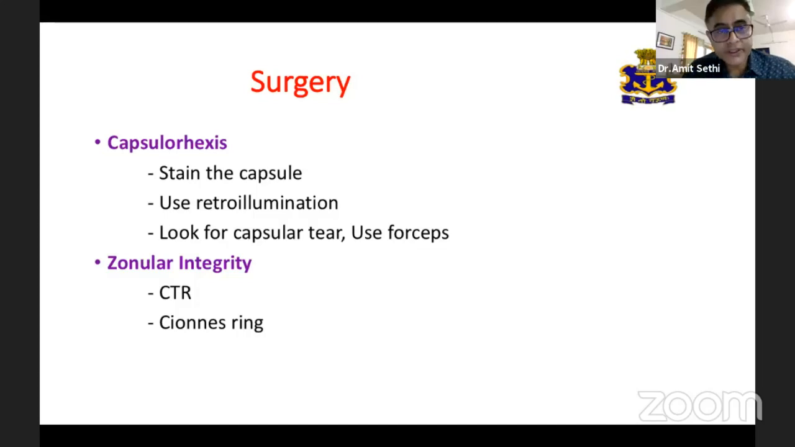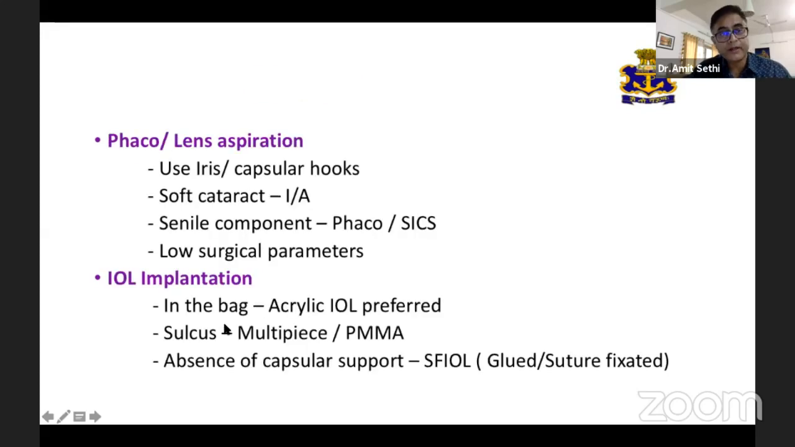Some key points for the surgery: capsulorhexis, always stay in the capsule, use retroillumination, look for capsular tears, use forceps. The zonular integrity needs to be checked. If there is zonular weakness or dehiscence for about 3 to 4 clock hours, go in for a CTR. If it's more than that, a Cionni ring is to be used.